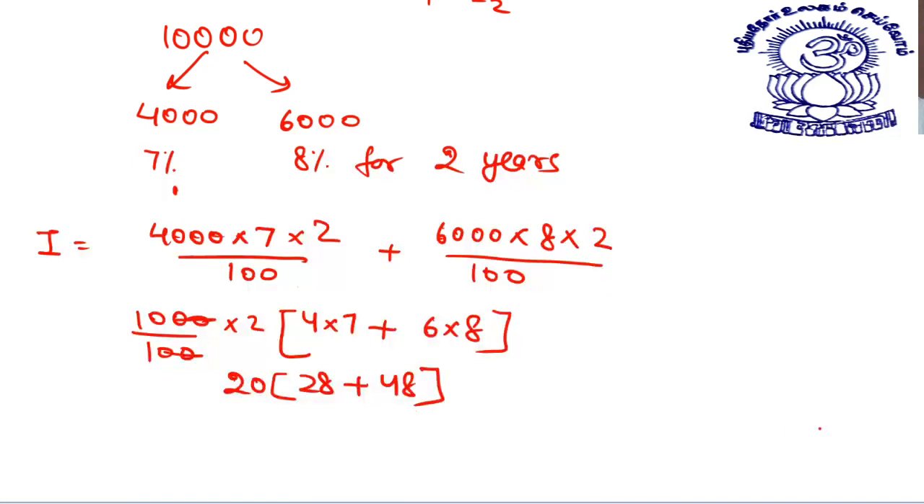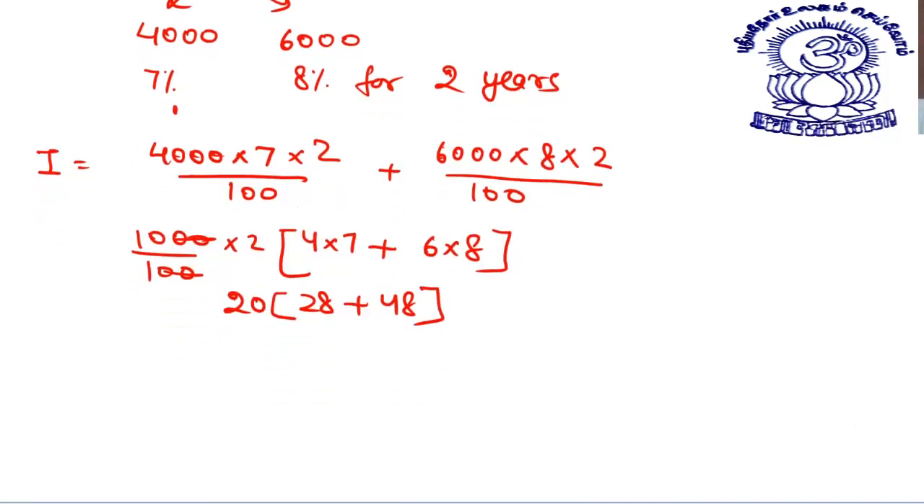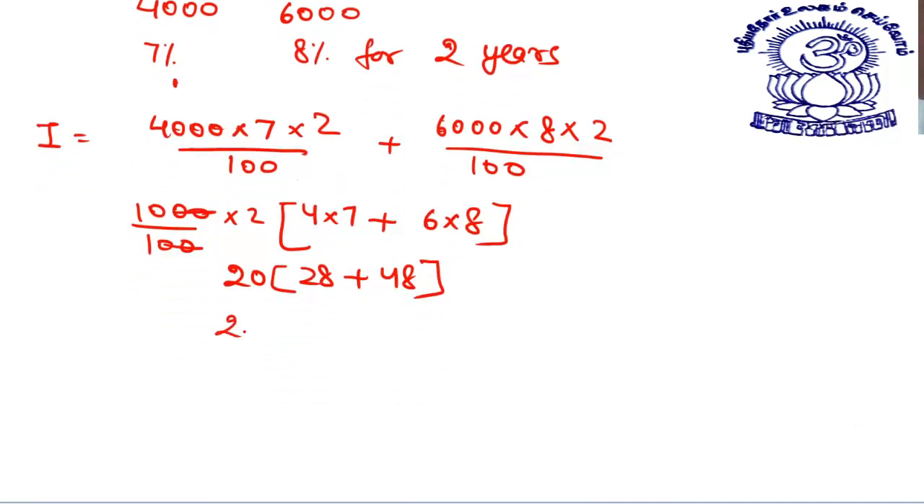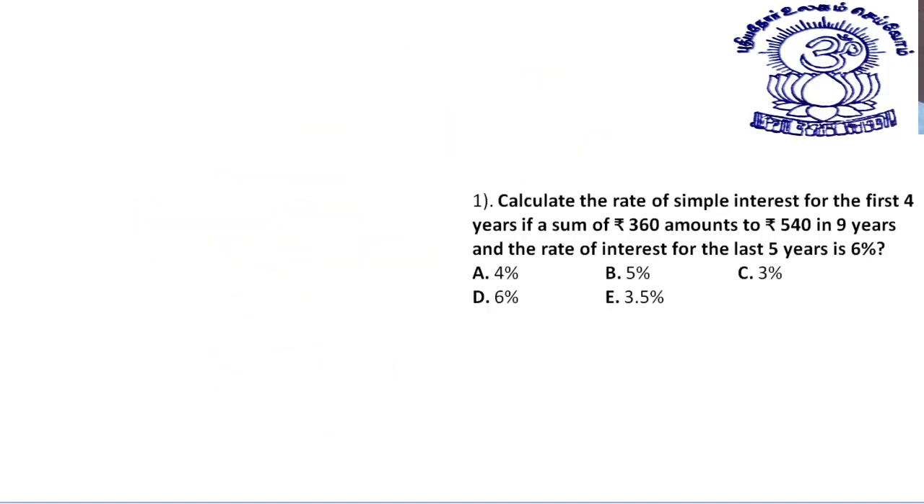28 plus 48. Okay, so this is 20 and this becomes 76. So what is my total interest in this case? This is 1520 rupees, my total interest. This is the way of doing these sort of questions. Now let's move to questions.